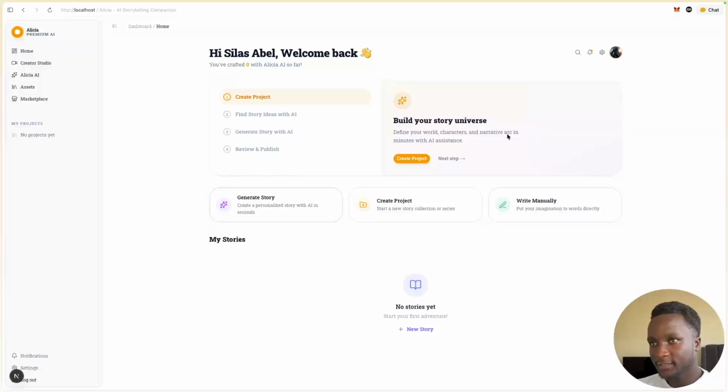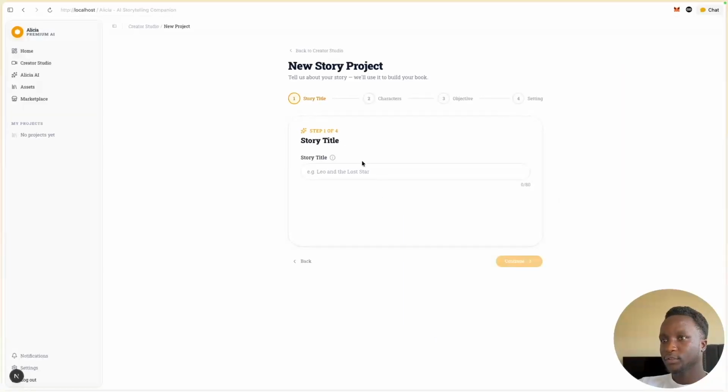Okay, so we managed to onboard successfully, and you can see the dashboard. One thing you'll notice is that if you input the correct coupon code, you won't see a button telling you to upgrade to a paid plan. But you can still access the marketplace and the dashboard without any problem. I'll say create a new story, because each story is contained within a project. So we'll start by creating a project.